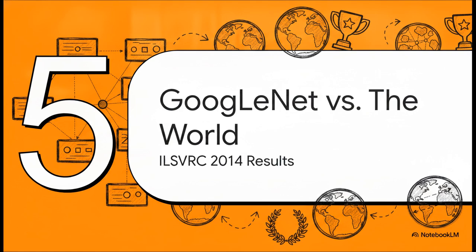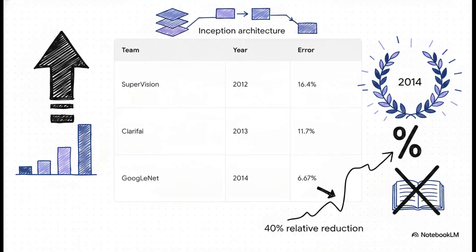Okay, Part 5. GoogleNet versus the world. The ILSVRC 2014 results. The ultimate proving ground was the 2014 ImageNet challenge, and wow, the results were staggering. Back in 2012, Supervision won with a 16.4% error rate. Then in 2013, Clarifai brought it down to 11.7%.